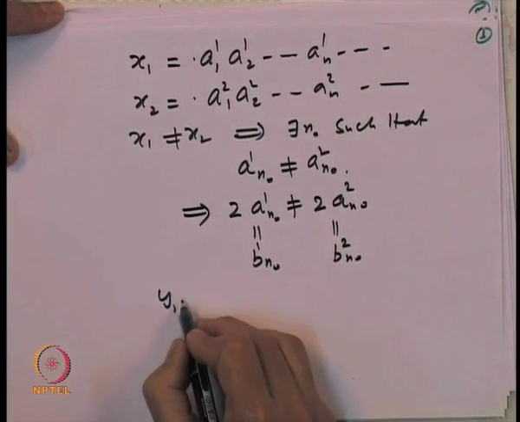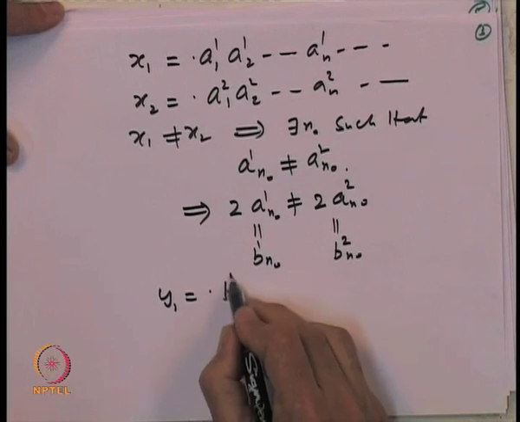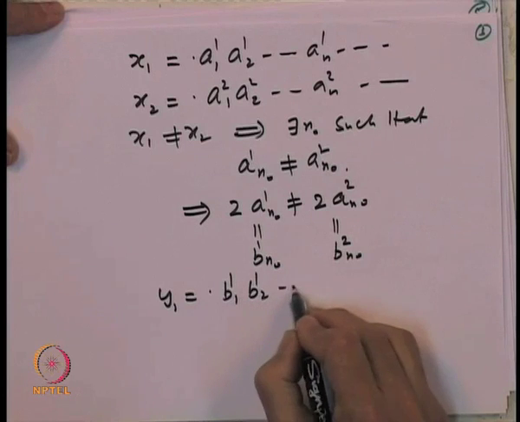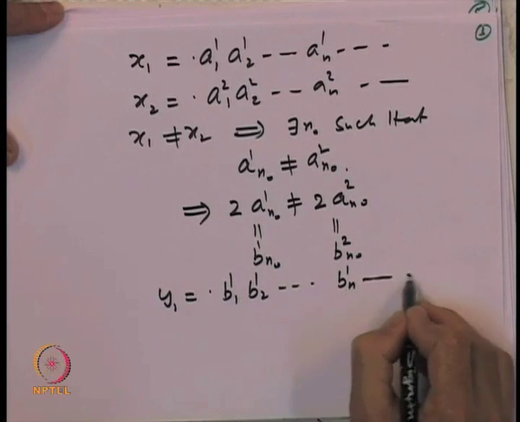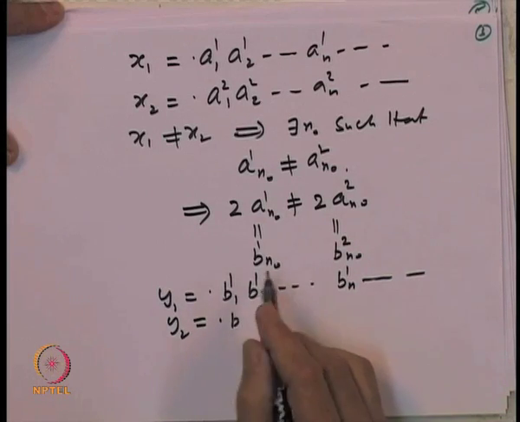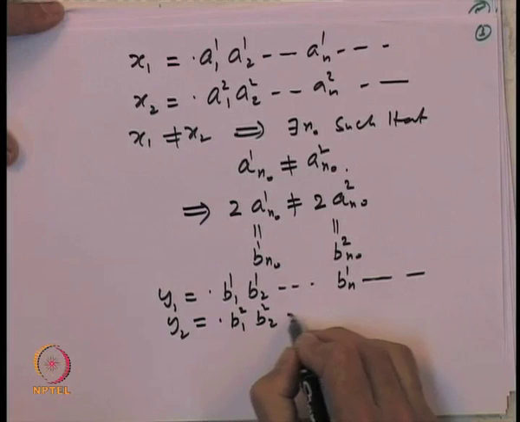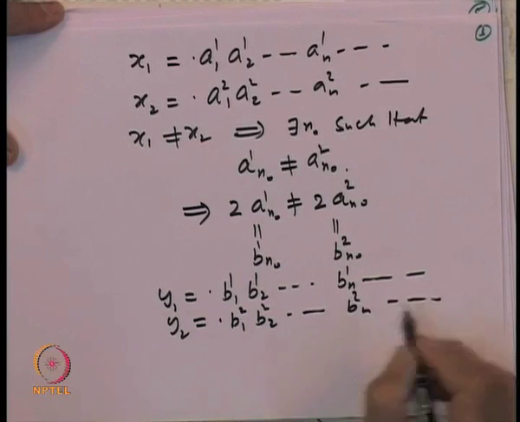So, that means y_1, that is the point b_11, b_12, ..., b_1n, and so on, and y_2 is the other point, the image of x_2, that is b_21, b_22, ..., b_2n, and so on.